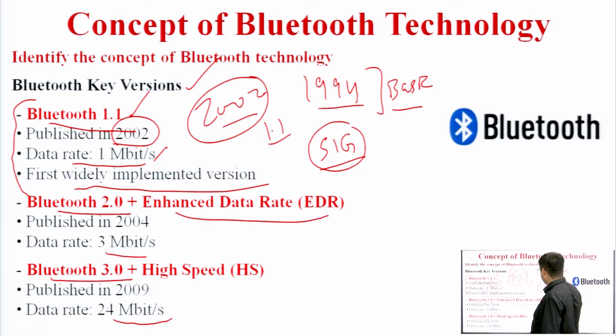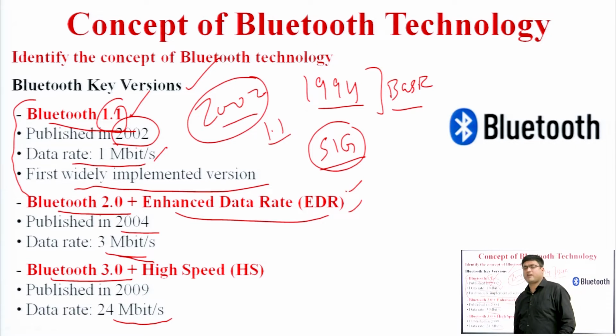Why is it called enhanced data rate? Because we are increasing the data rate, the capacity of data sent in 1 second. It was published in 2004, and it has an enhanced data rate compared to 1.1, that is 3 megabits of data sent in 1 second.